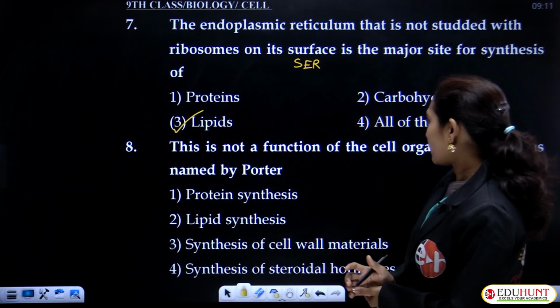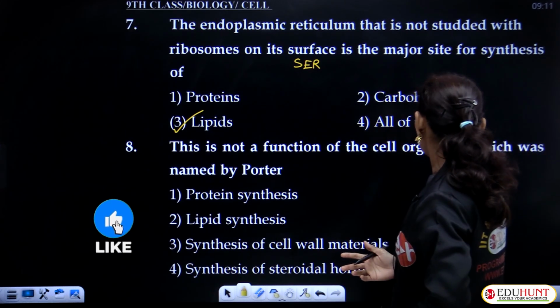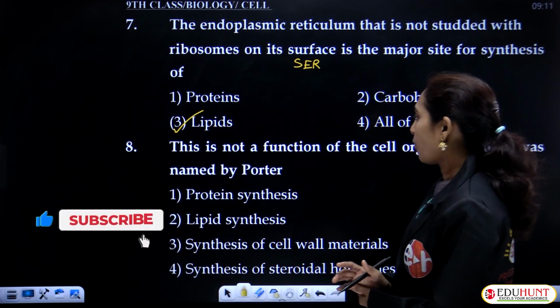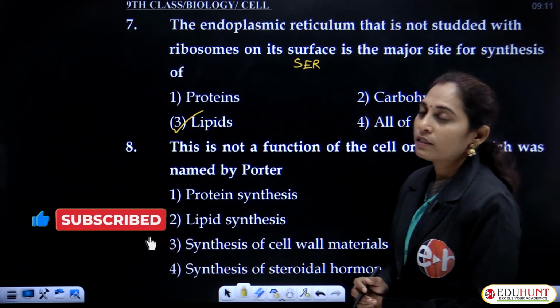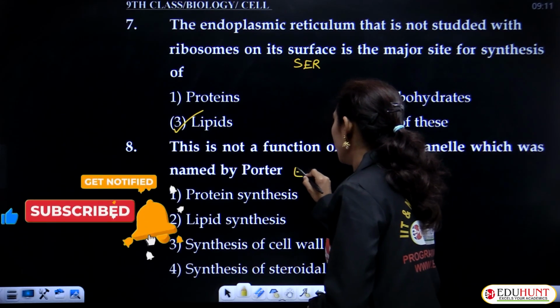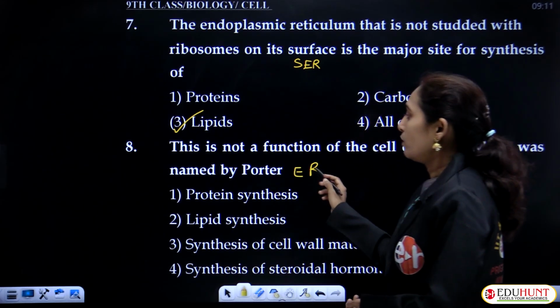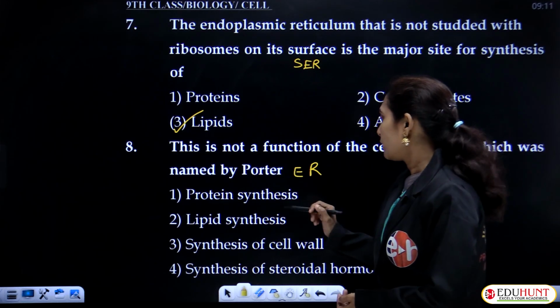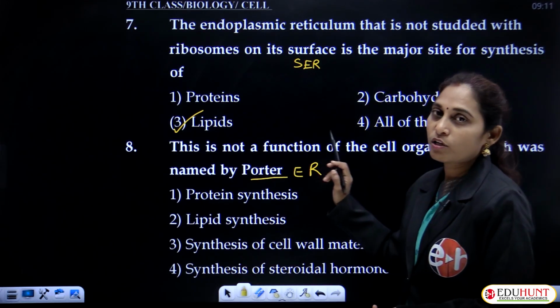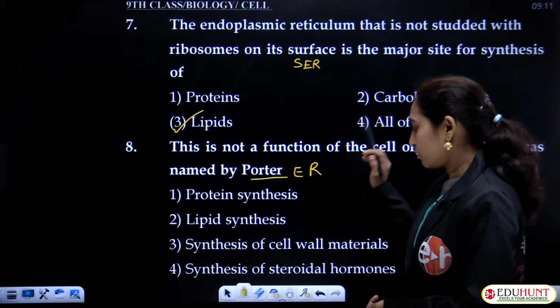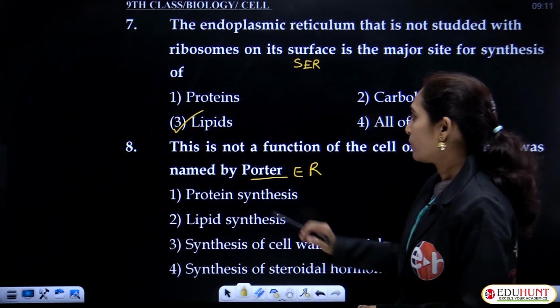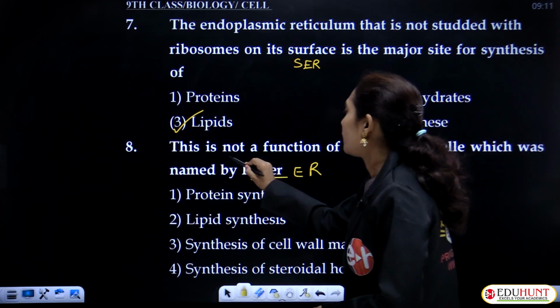This is not a function of the cell organelle which was named by Potter. Potter named the endoplasmic reticulum. It was named by Potter. So once you identify the organelle as endoplasmic reticulum, you check which is not a function.